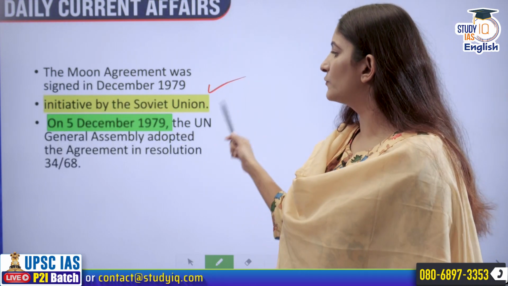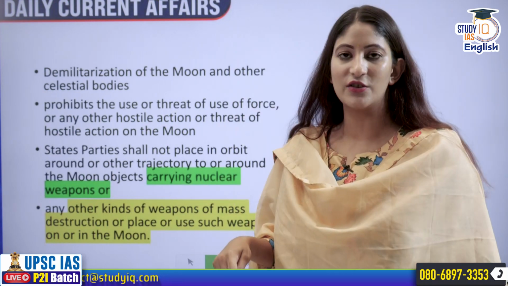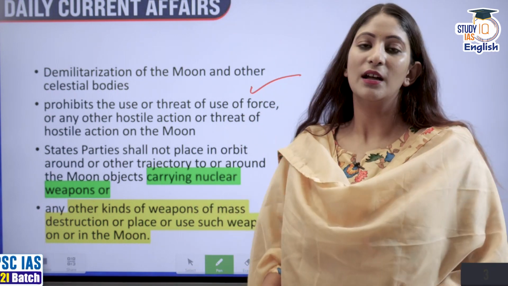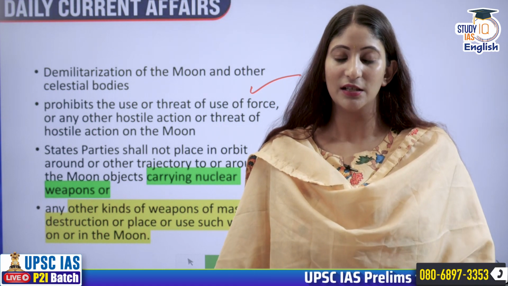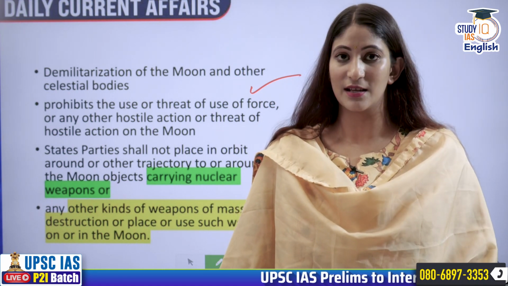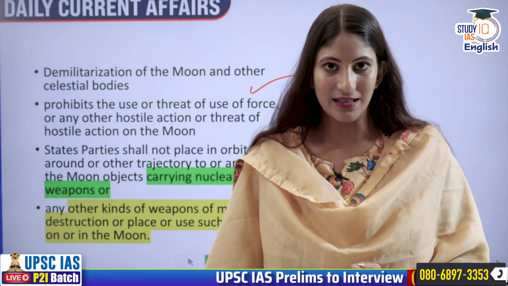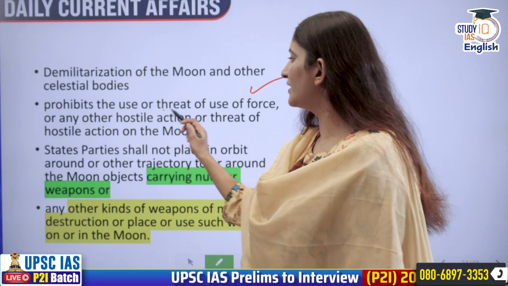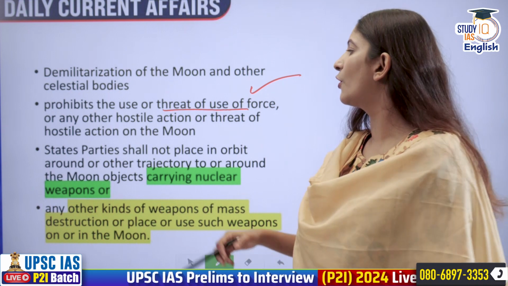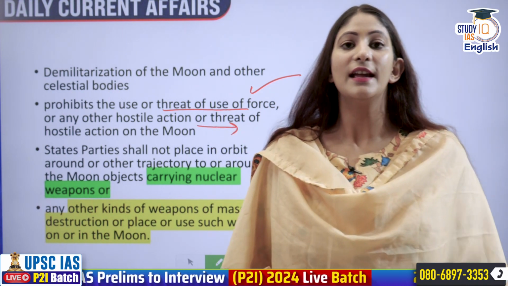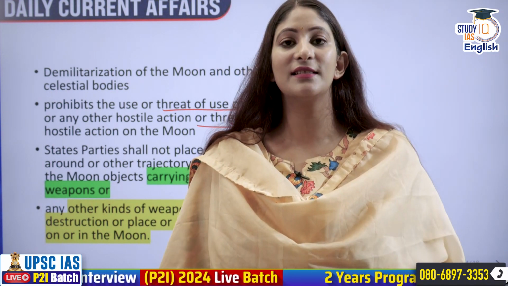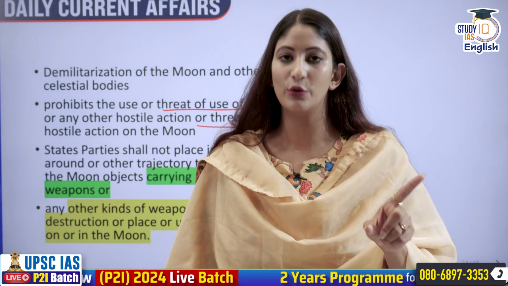The moon agreement, I have told you about this much. Demilitarization of the moon is one of the things that this treaty wants to achieve. We have already militarized the earth. We do not need to militarize the space. It's complementary to the outer space treaty. It prohibits the use or threat of use of force or any other hostilities or threat of hostile action on the moon. We cannot say that, oh, your installation is on the moon, USA, China says that I will destroy that installation. You cannot do that. That's hostile action.